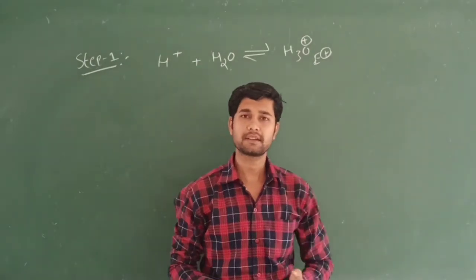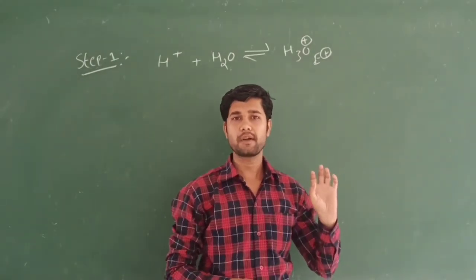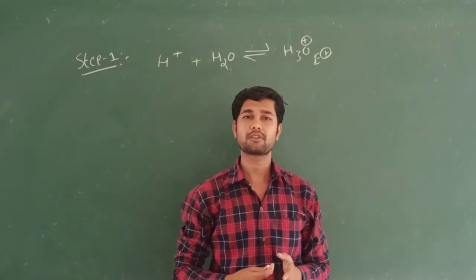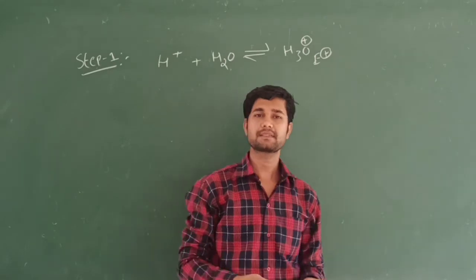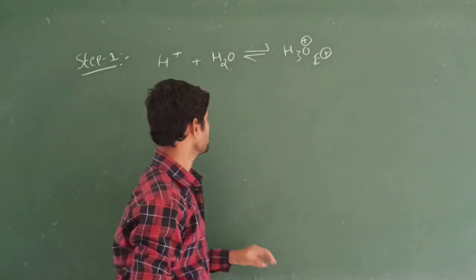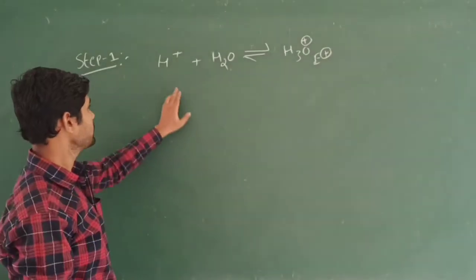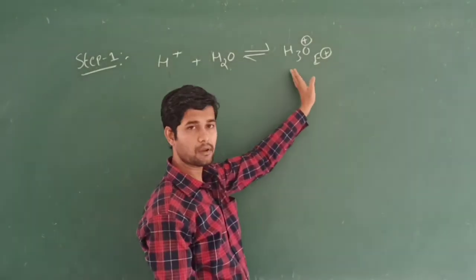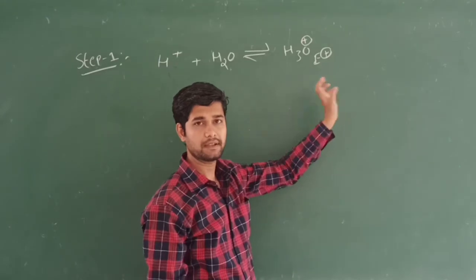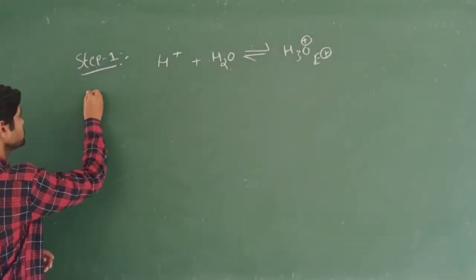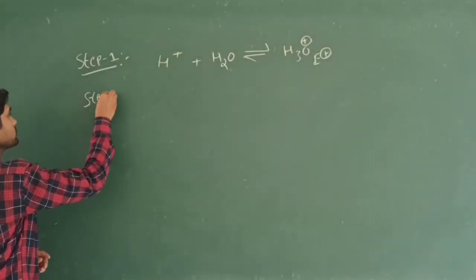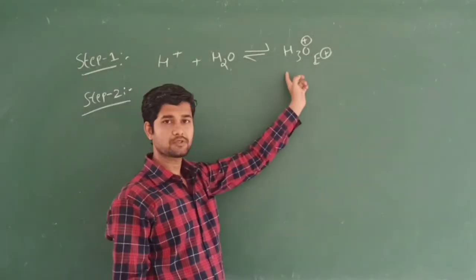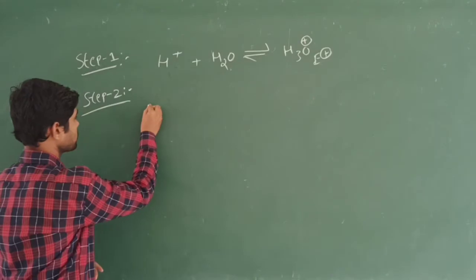Electrophile means they are electron deficient. So then who is going to give them electrons? That is called nucleophile. Here who is the nucleophile? Nucleophiles are nothing but alkenes, that is the unsymmetrical alkene. So the first step involves this acid which gets hydrated to form the hydronium ion, which is electrophilic in nature. Let's see step 2. In step 2, what happens? This hydronium is going to react with the nucleophile, that is called alkene.